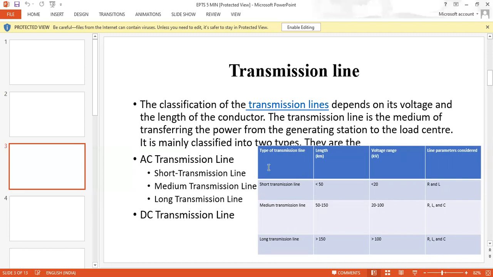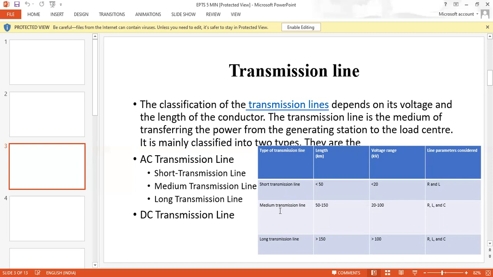We can see the types of transmission line, their length, voltage range, and line parameters. In this table, the short transmission line has a length of less than 50 kilometers, a voltage range of less than 20 kilovolts, and the line parameters considered are R and L. Resistor and inductor are the line parameters considered in the short transmission line.